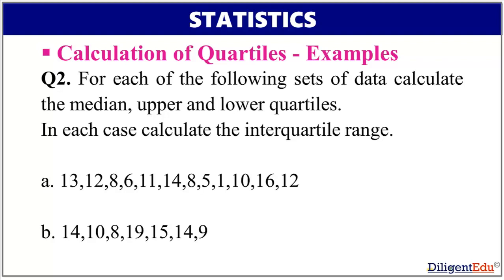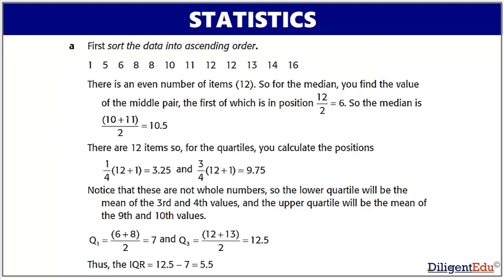For each of the following sets of data, calculate the median, upper and lower quartiles. Also, in each case, calculate the interquartile range. Dataset A and dataset B. Let's first solve the dataset A. First, sort the data into ascending order. There is an even number of items, that is 12.